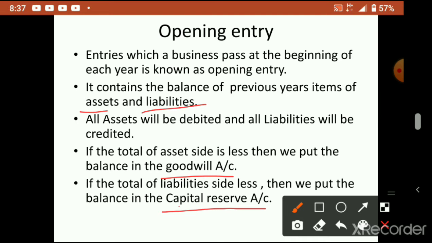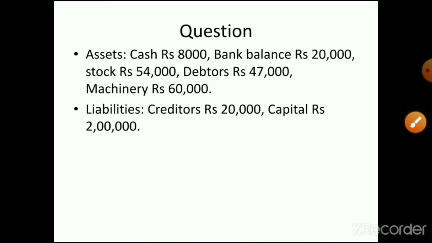Usually when you solve a question, it won't tally. If the asset side is lesser than the liability side, you put it in the Goodwill account. If the liability side is not tallying, you put it in the Capital Reserve account. Goodwill is an intangible asset, so more amount has to come on the asset side, which we can assume is the amount of goodwill. Or if the liability side is showing a lesser amount, we have a capital reserve. Now we'll discuss a question.